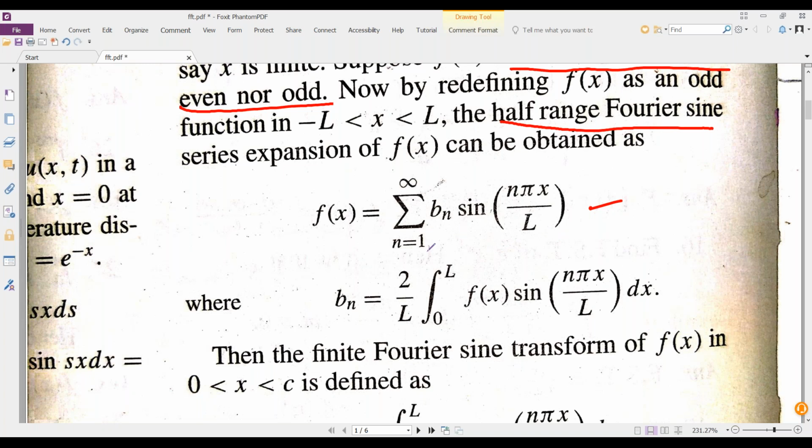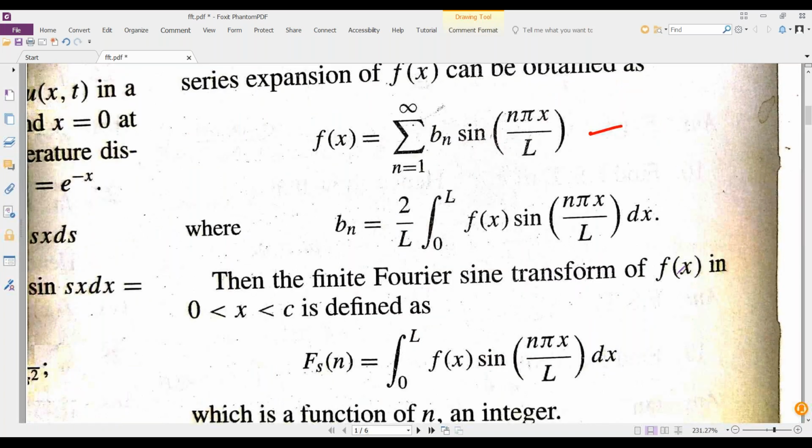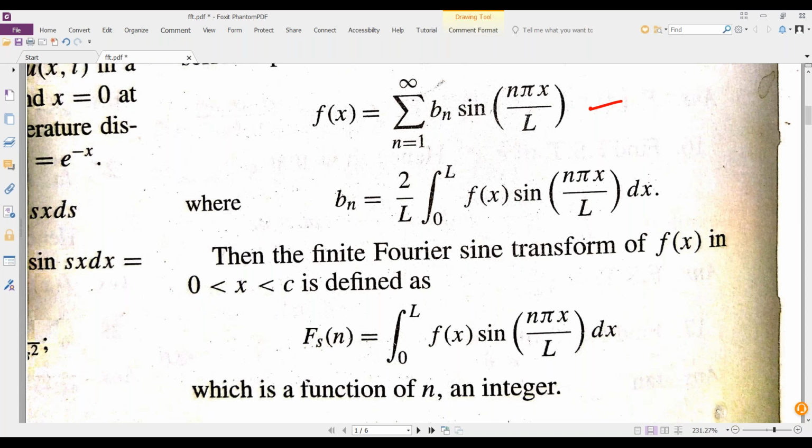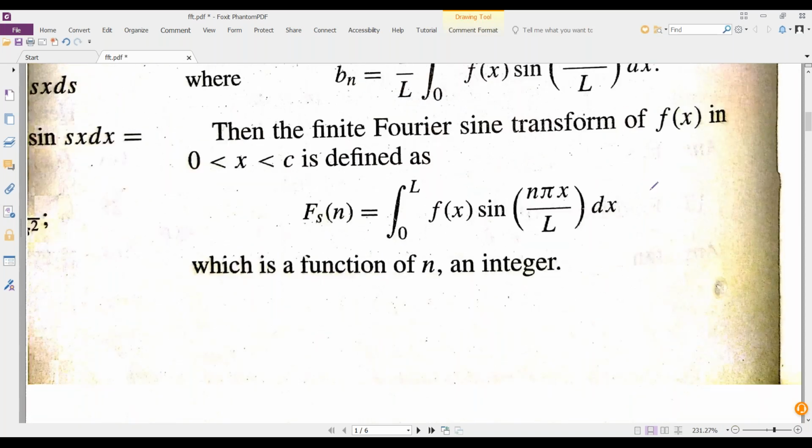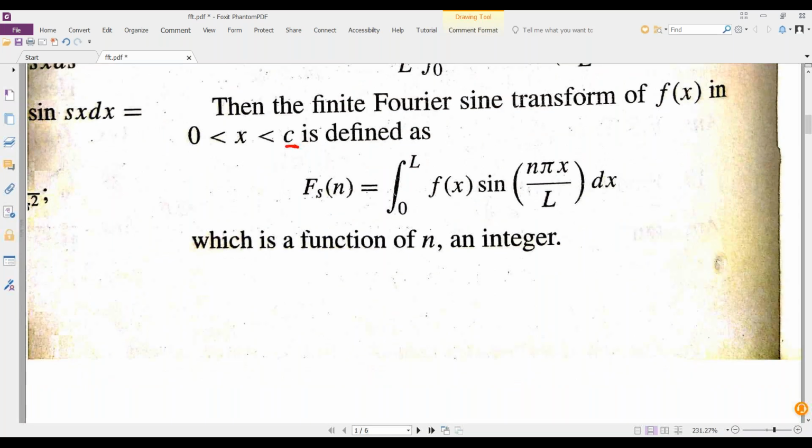So f of x is equal to summation n equal to 1 to infinity bn sin n pi x by L, and bn is 2 by L because the length of the interval is L only. So half is L by 2, reciprocal 2 by L. That's what we justified here. 2 by L, integral 0 to L f of x sin n pi x by L dx. Now the finite Fourier sine transform in 0 to c, whether 0 to L or 0 to c, it won't make much difference.